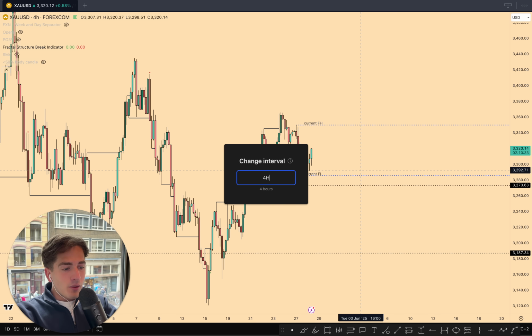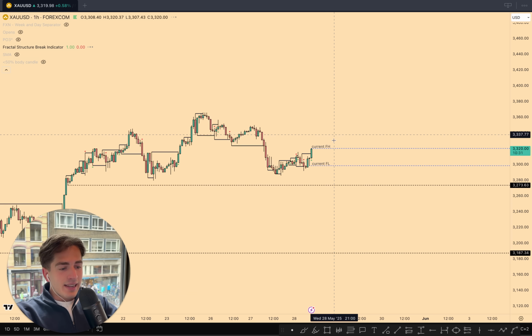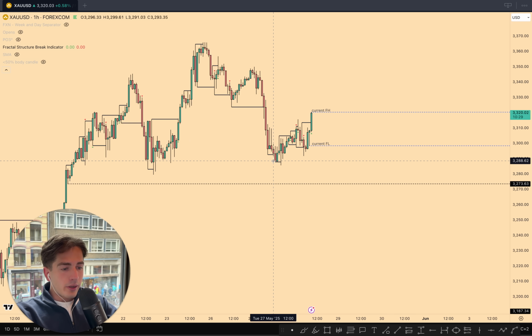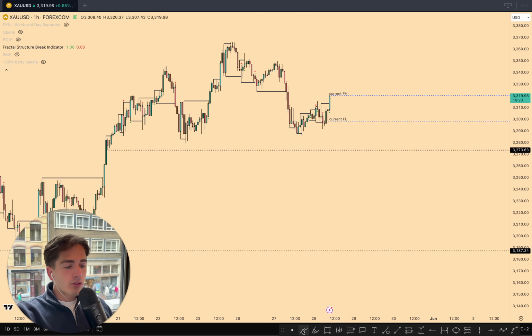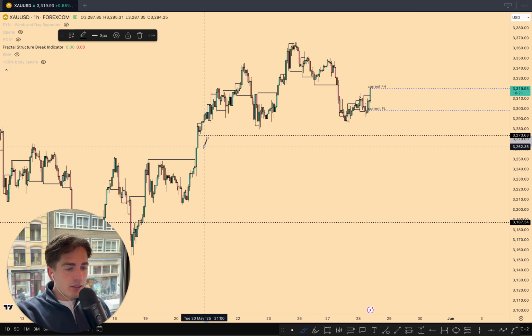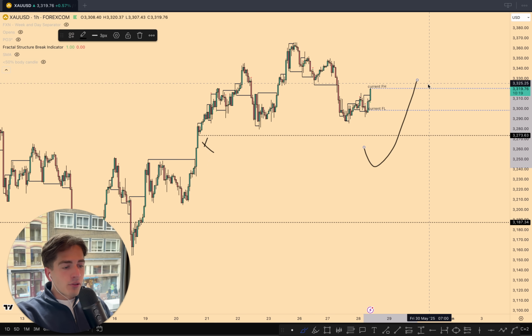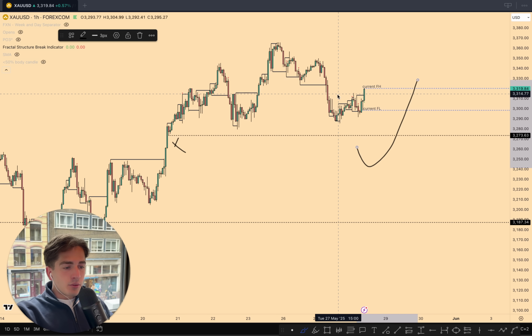Gold itself pushed down lower yesterday, again grabbing some liquidity. Overall, nothing really too fancy. I was looking for a little bit more downside, to be honest, on gold. I wanted to see us take out this low over here before really looking for those longs again. So I'm just going to let it do its thing at these levels.